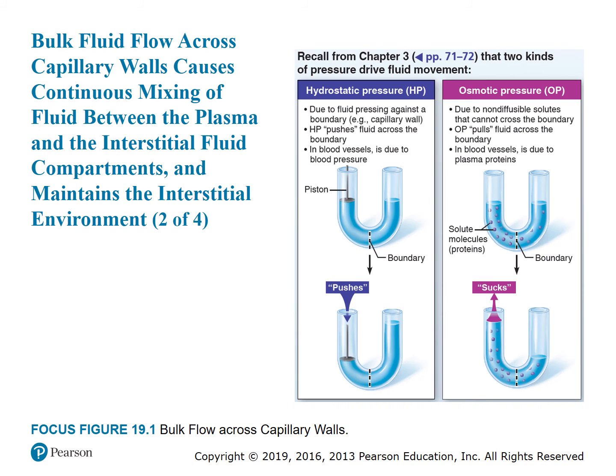So let's look at the two kinds of pressure that drive fluid movement. On the left, we can see the hydrostatic pressure. Due to fluid pressing against the boundary, like a capillary wall, the hydrostatic pressure pushes the fluid across the boundary. In blood vessels, this is due to the blood pressure. The osmotic pressure is due to non-diffusible solutes that cannot cross the boundary, and the osmotic pressure pulls the fluid across the boundary. In blood vessels, this is due to the plasma proteins.